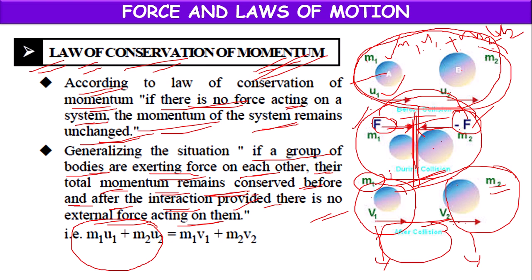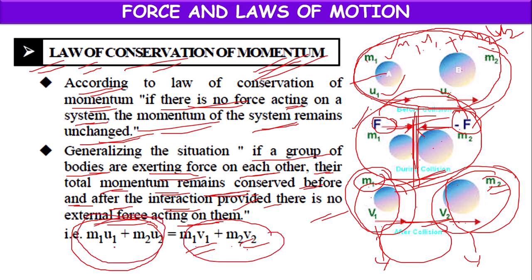At that time, the momentum of the first body is m1 v1, the momentum of the second body is m2 v2, and their sum is m1 v1 plus m2 v2. So whatever total momentum is there before collision is equal to the total momentum after the collision.